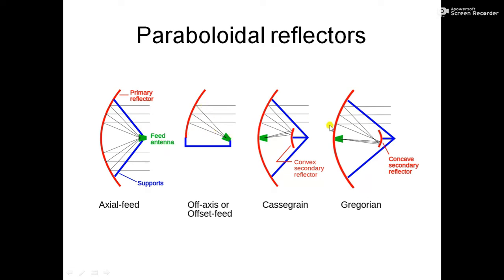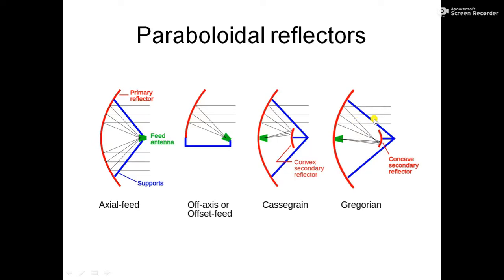Similarly, there can be something called Cassegrain. In Cassegrain, this feed is here. Actually what happens is, this is a concave mirror or concave antenna. So the line will go here and get reflected here, right, at the focus. Now at the focus we have another convex secondary reflector. This convex secondary reflector will focus the wave here. So this is a bit complex, but I hope you understand. The wave will come from here, get reflected here and get received here.